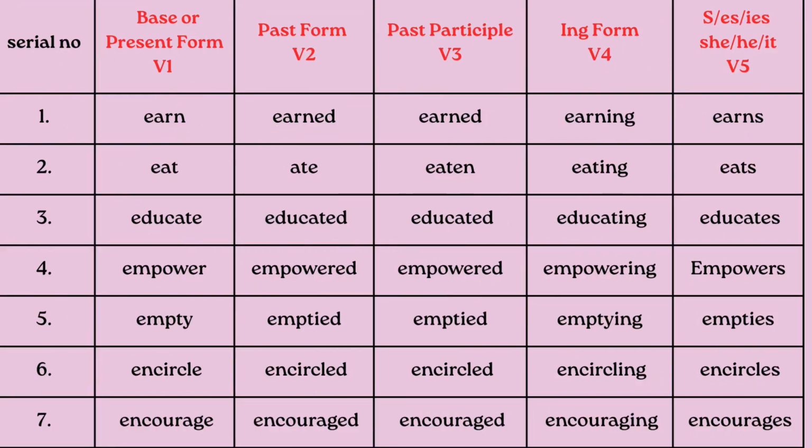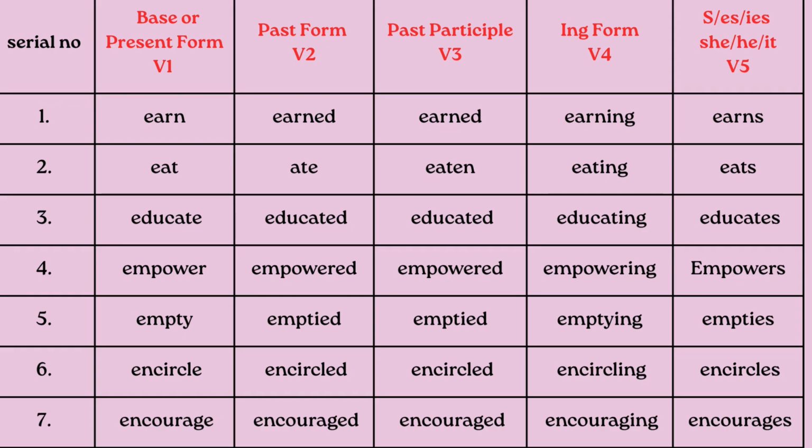The first one is base form or present form, also called V1. Second one is past form, also called V2. Third one is past participle, which is called V3. Number 4 is the ING form, called V4. And the last one is V5, which we use for third person singular, that is for he, she, it, and we simply add s, es, or ies at the end of the verb.